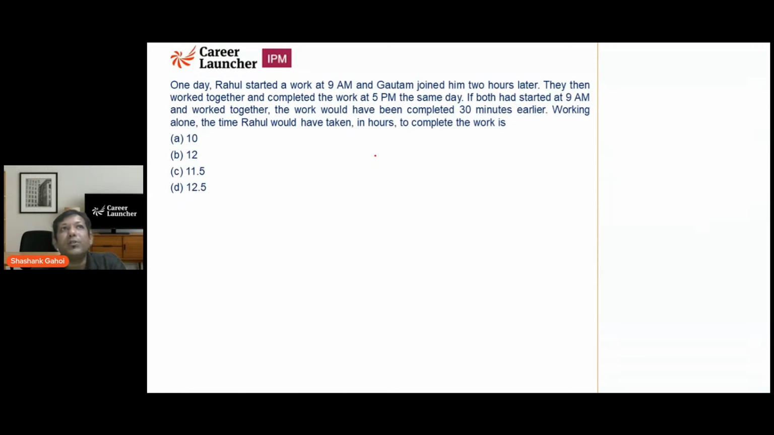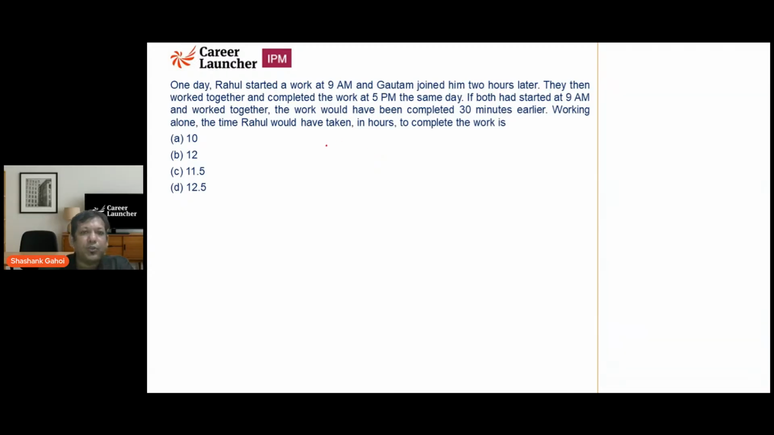Generally, in a question of work, we assume the total work to be the LCM of all the times that are given, but in this question, time itself is not given. Whenever you see a question where A completes a job in 10 hours and B completes it in 20 hours, and together how many hours, we assume that work is the LCM of 10 and 20 and solve accordingly. But in this question, that is not given. So from which point am I going to start?